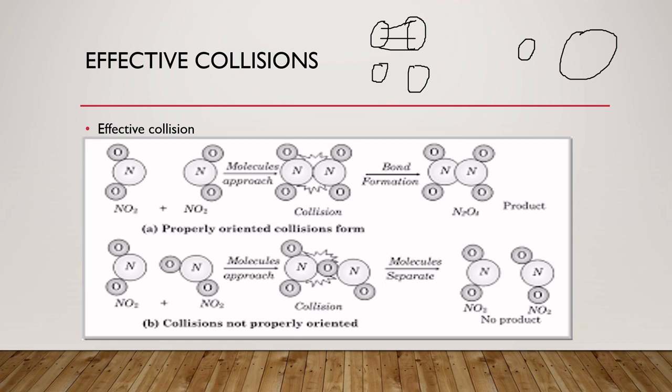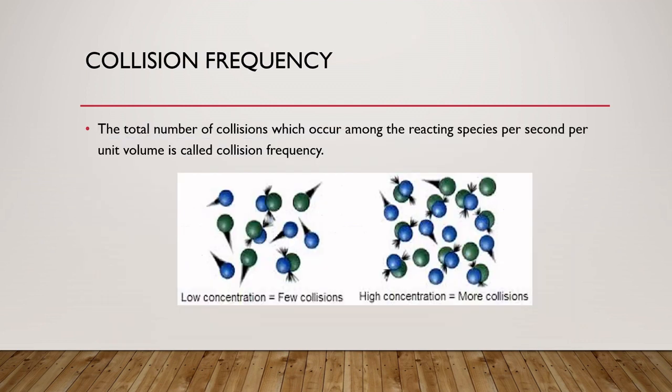These are the ineffective collisions. I was trying to draw similar ones, like this. That's why these collide, but these are not colliding. They cannot collide with each other. These are the two types of collisions: effective collisions and ineffective collisions.